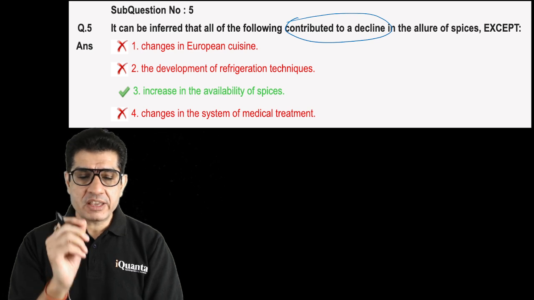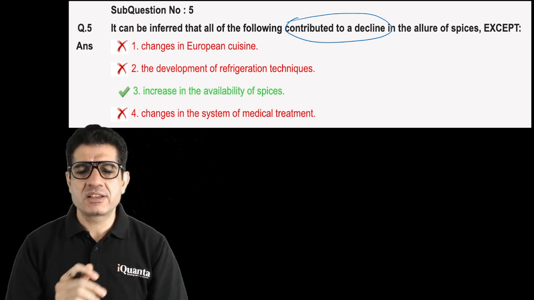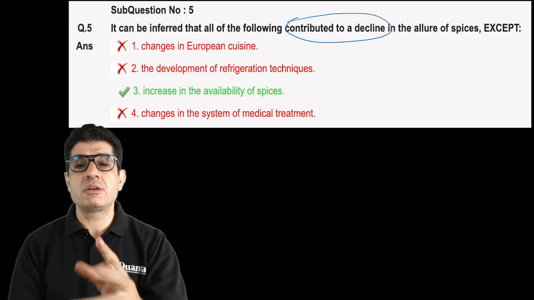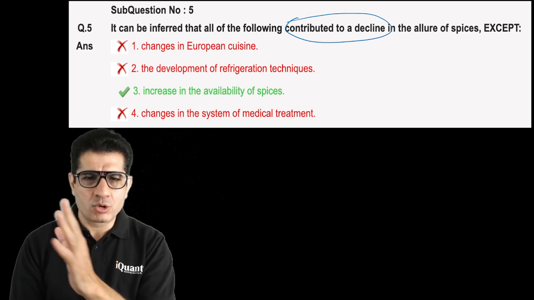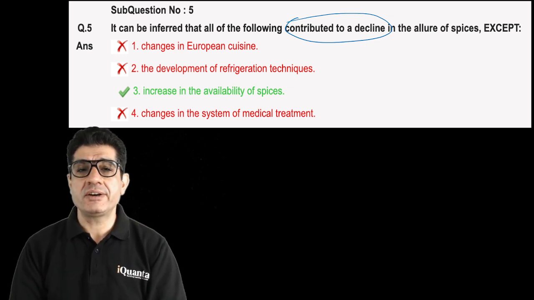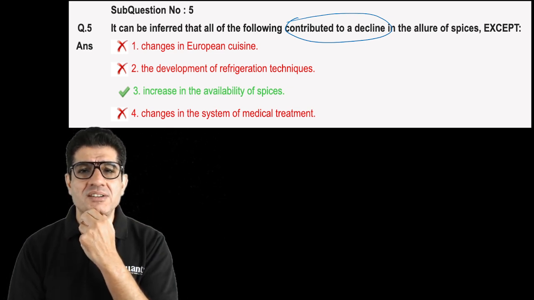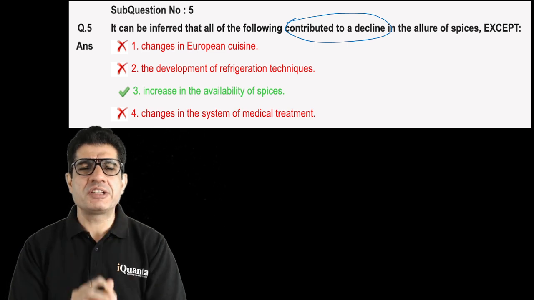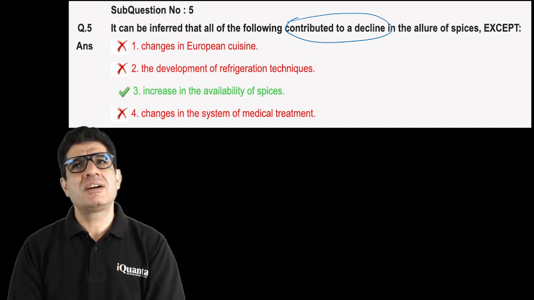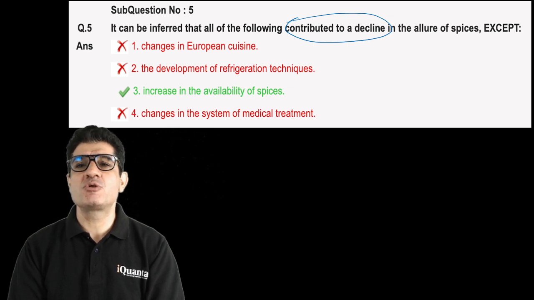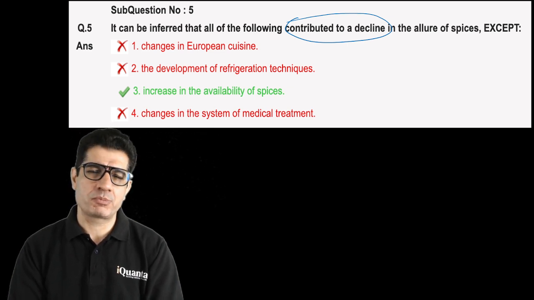Now the next part, where I think some people did not read the passage as closely and thus took it in a different direction altogether. If I were to treat it hypothetically, then tell me something. What can potentially contribute to a decline in the allure of spices?